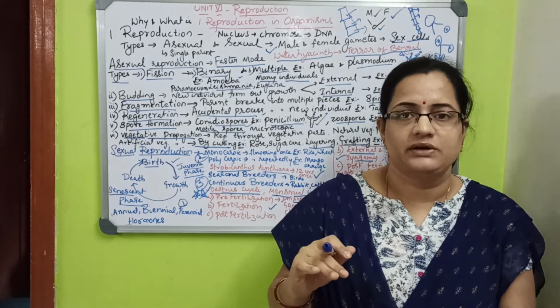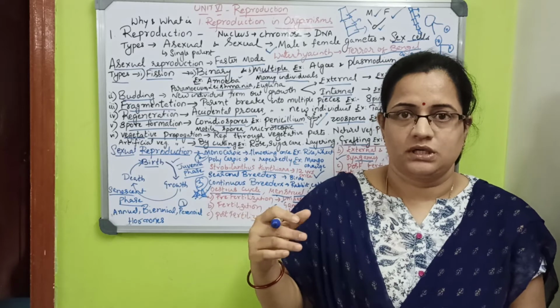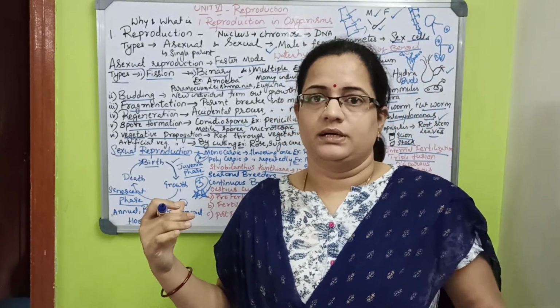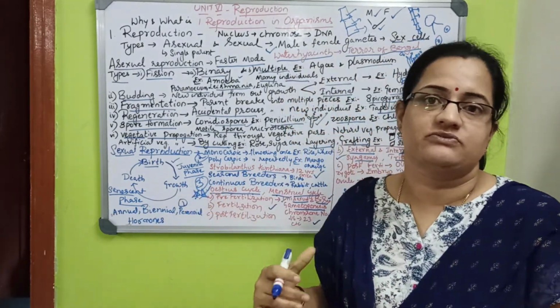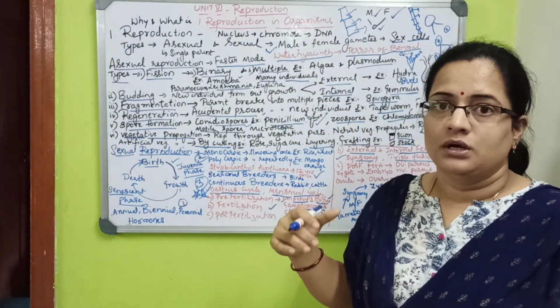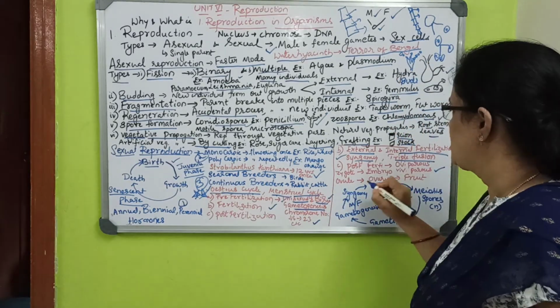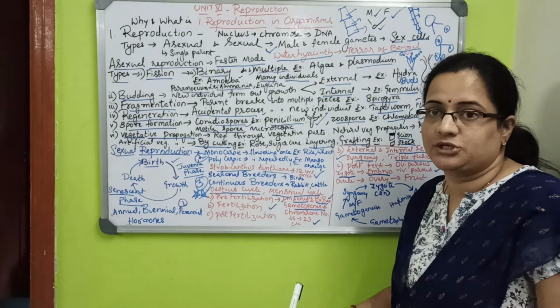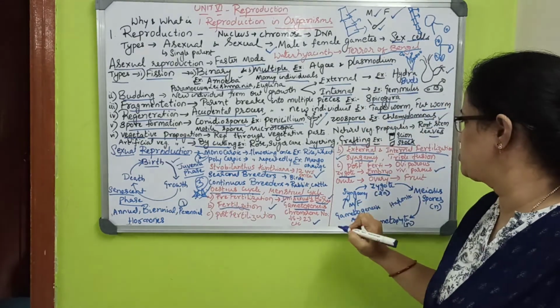Oviparous means giving eggs; ovi means egg. All birds come under that, and some invertebrates too. Viviparous means giving birth from egg to baby. So the zygote develops into an embryo in post-fertilization. First pre-fertilization, then fertilization, and the last one is post-fertilization.